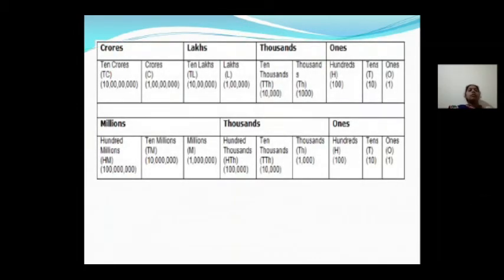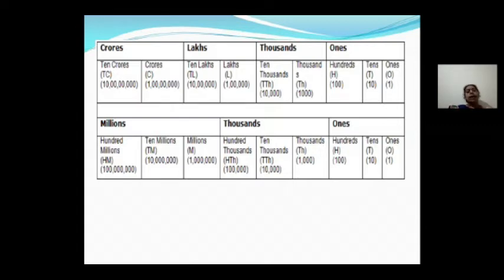Let us see the difference between the Indian place value chart and the international place value chart. You can observe that in both number systems the ones period is the same. In the Indian place value chart, ones, tens, and hundreds are the place values of the ones period. In the international place value chart, the ones period also has ones, tens, and hundreds. In the Indian chart, after the ones period the thousands period is there, with thousands and 10,000 as place values. In the international chart, the thousands period is also there, but with one difference: three place values, that is 1,000, 10,000, 100,000.